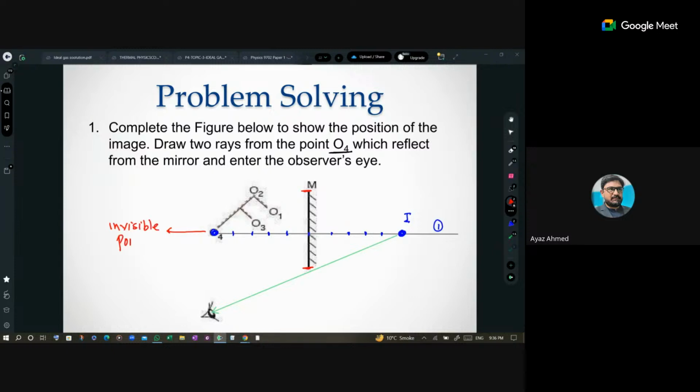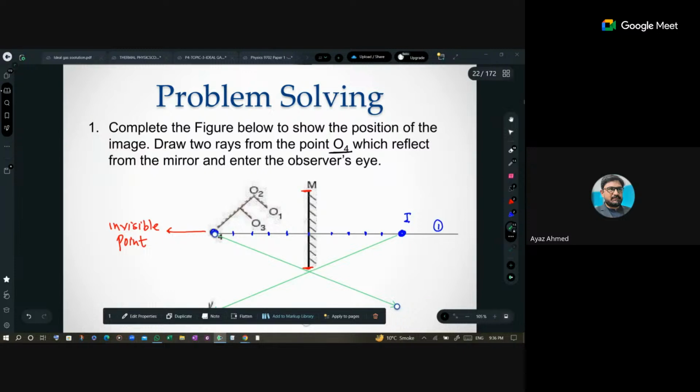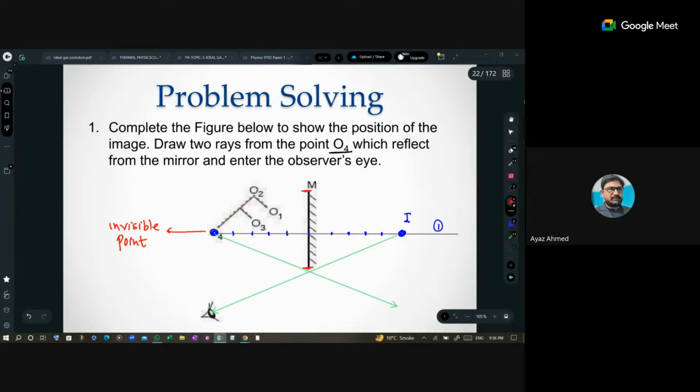Invisible point. So the point which produces the light in such a way, look, when light is coming from this point, it will not reflect from the mirror. It is not on the mirror at the intersection. Look, this light will pass straight in this way. It will not reflect back to your eyes. So you have to remember that no reflection takes place at this point. Because the mirror is not there; the mirror extends up to here only. The mirror is over here, no reflection, so no vision.